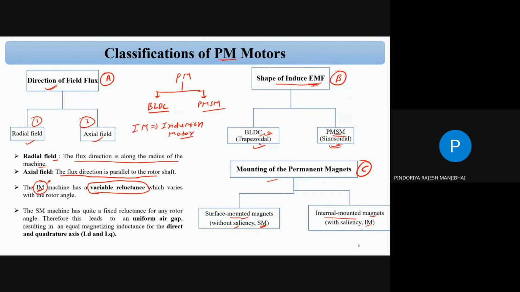Hopefully this IM is internal mounted, but I still have to verify it. As per this slide, IM is internal mounted permanent magnet, instead of induction motor.